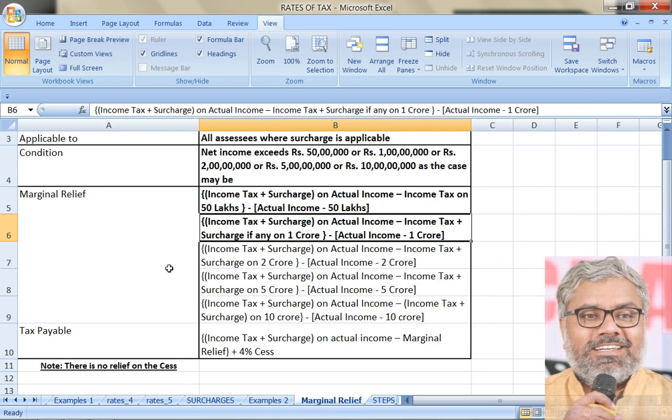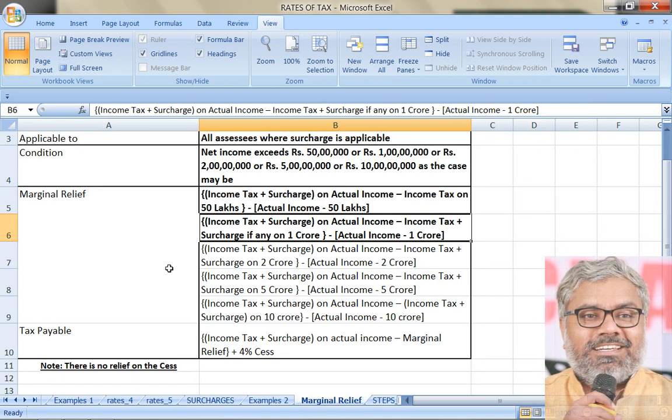Income tax plus surcharge, if any, on 1 crore. Will there be any surcharge on 1 crore in case of firm, LLP, cooperative society, local authority, domestic company, or foreign company? No. That means, if any, only for an individual there is a surcharge on 1 crore also.